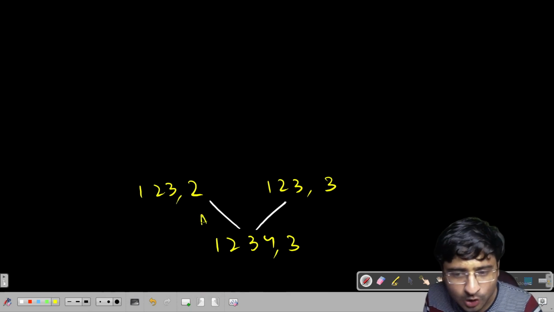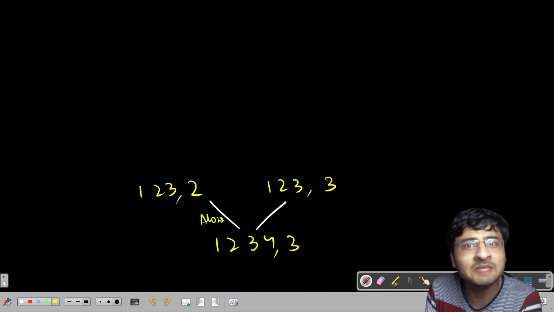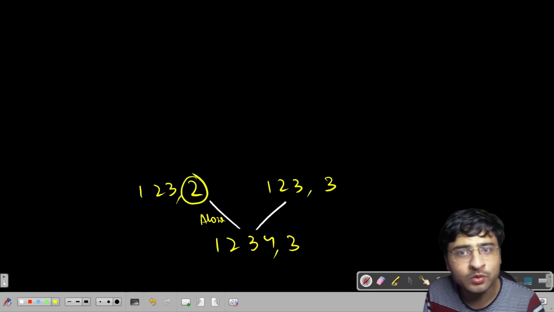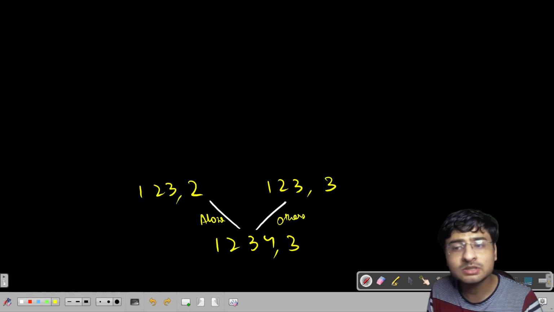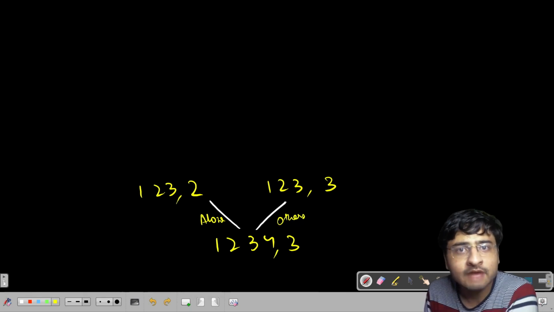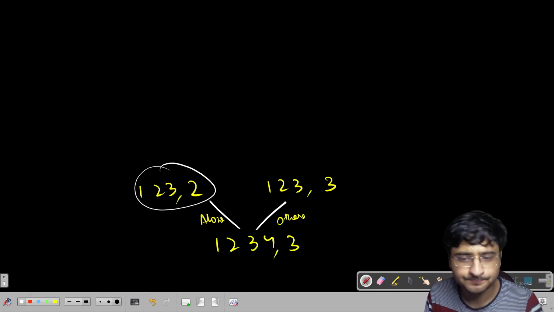So 4 is not coming. This is when 4 is coming alone. Since 4 is coming alone, 4 is consuming a team. This means that the remaining teams are 2. But here 4 is coming with others. When 4 is coming with others, this means that 4 is not creating a team of its own. It will join some already created team. This means that the responsibility of creating k teams now comes on the remaining people. Don't worry, it will get clear.